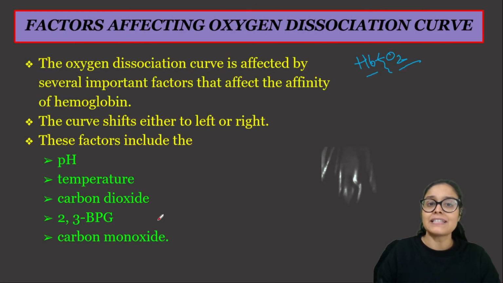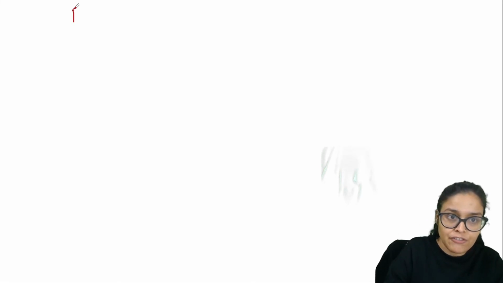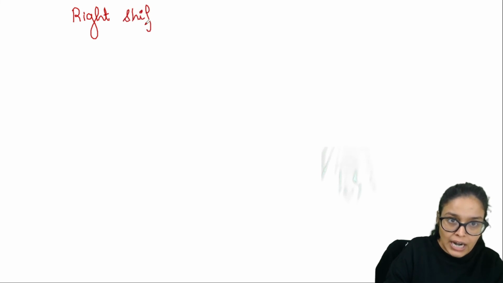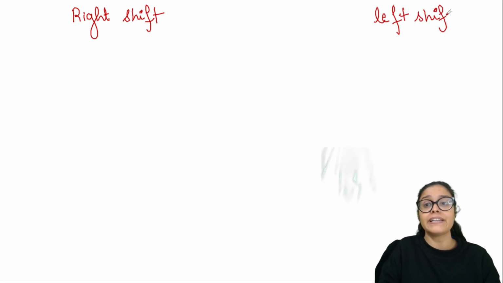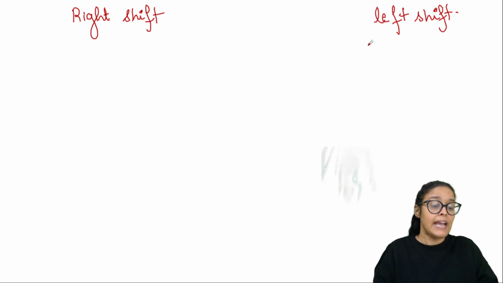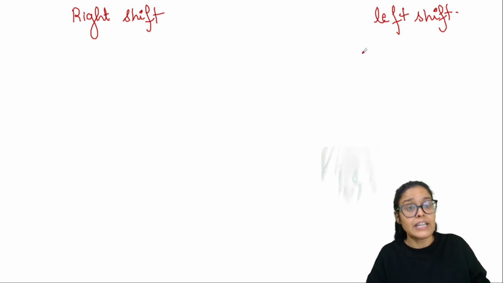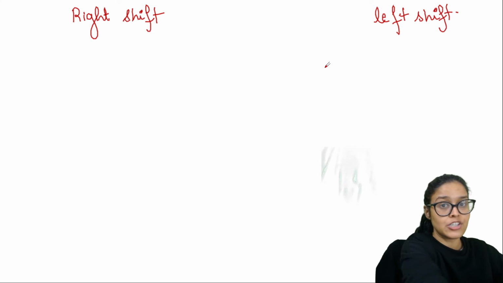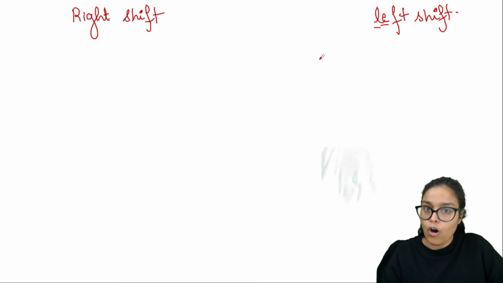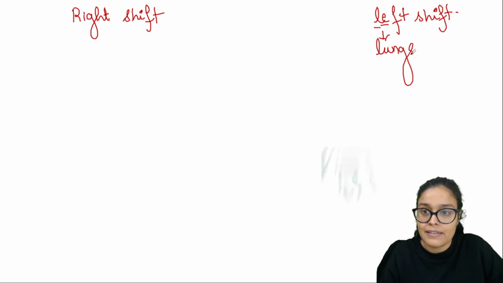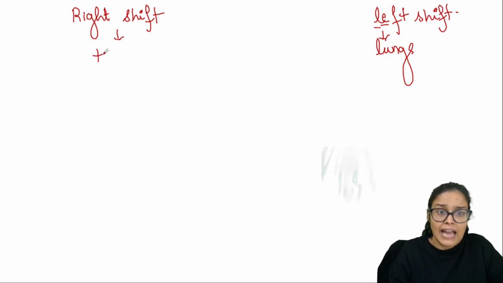So that means obviously we would see where these conditions happen, where the left shift and right shift happen, and in which condition actually. When we talk about right shift and left shift, it's given in NCERT in a direct or indirect way, written near the graph, and please don't skip it, right? Now we will see what would happen in the right shift and left shift. So L for left, L for lungs. The left shift happens in the lungs, and the right shift happens in tissues.